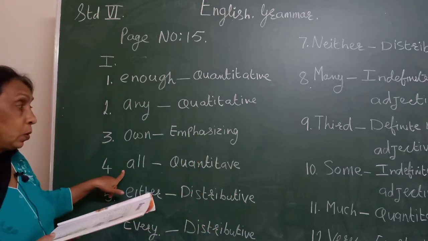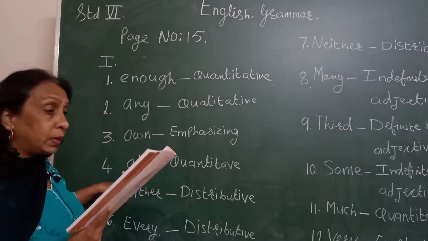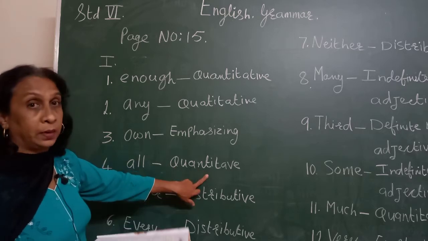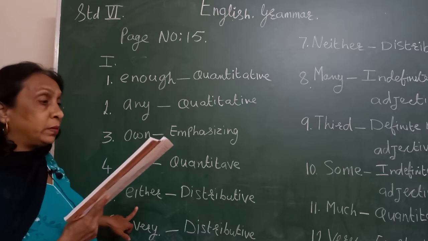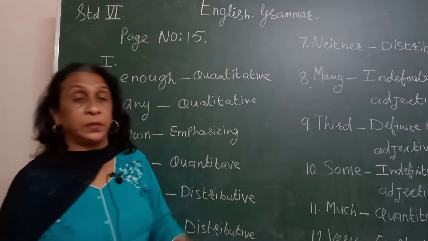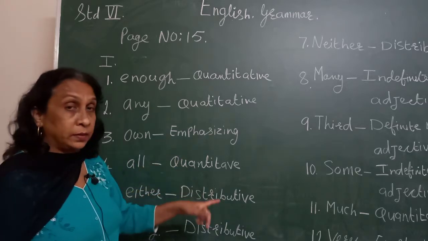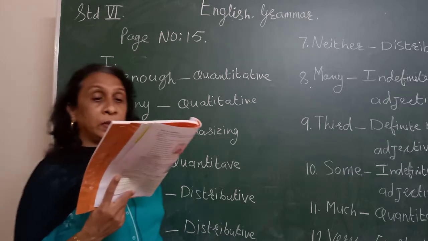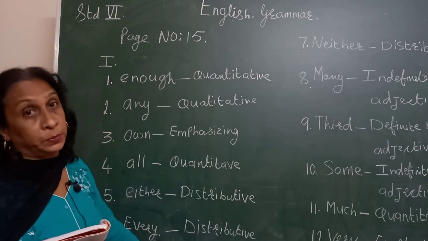The fourth one is all. He gave all his money to his children. All, it is a quantitative adjective. Now fifth one, there were trees on either side of the road. Either side, this is a distributive adjective. Either means distributive adjective. Now sixth one, every boy in the class passed the test. Here this is also a distributive adjective.